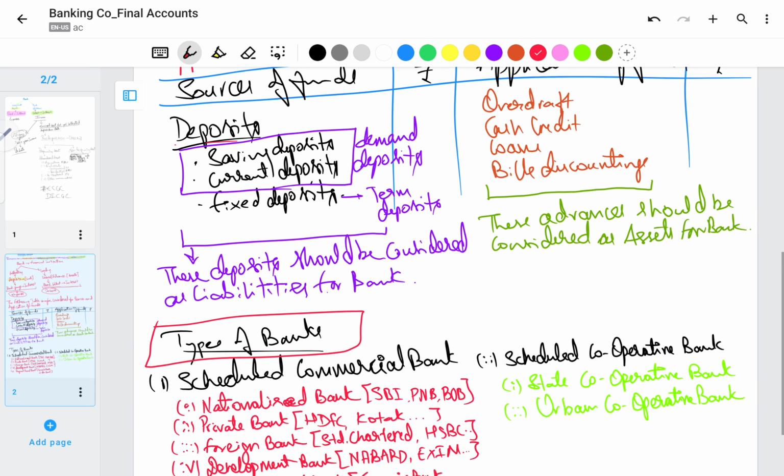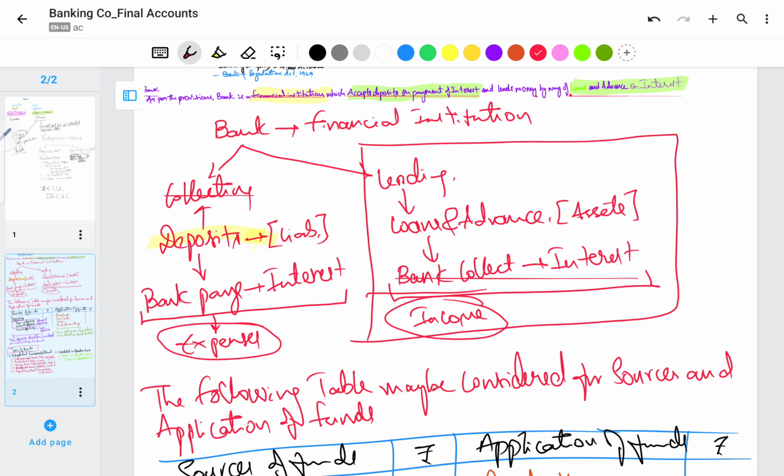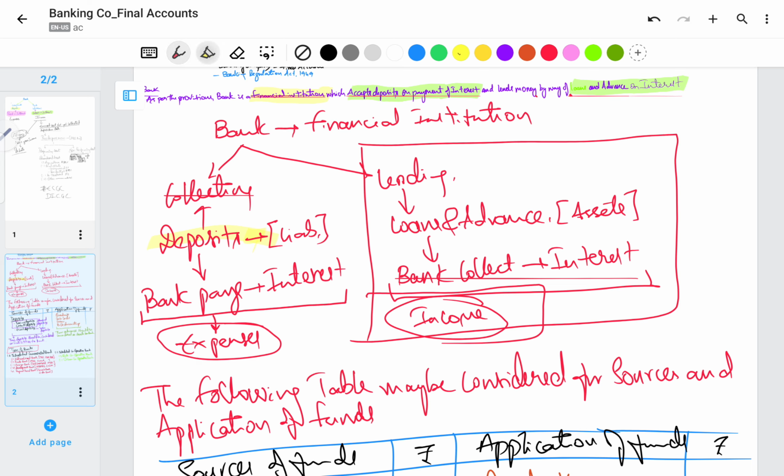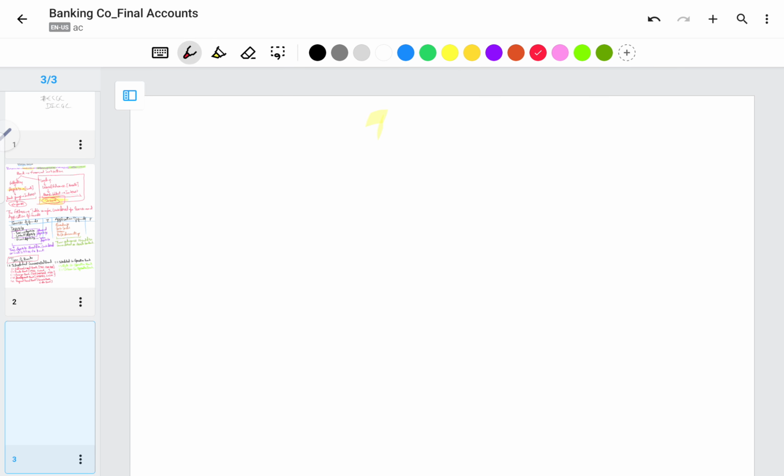In today's video we'll focus on this part, which we can briefly call the income part. Income will be generated through lending, loans and advances.